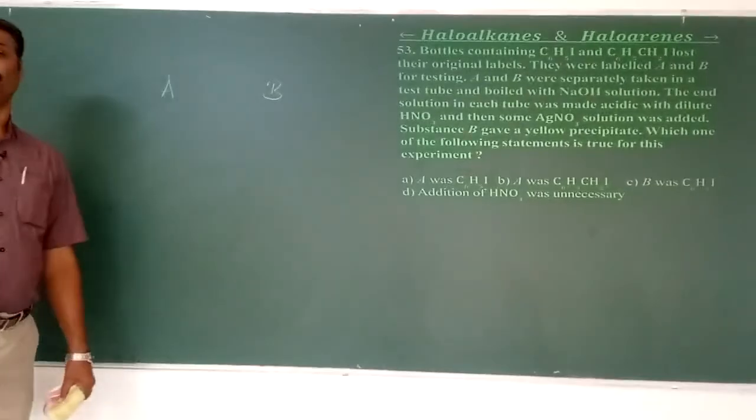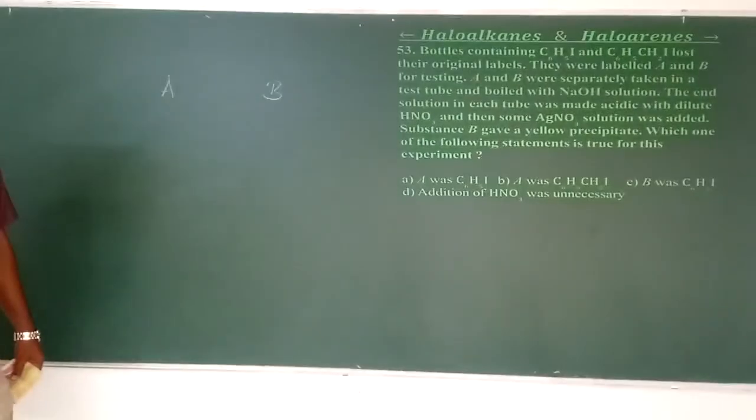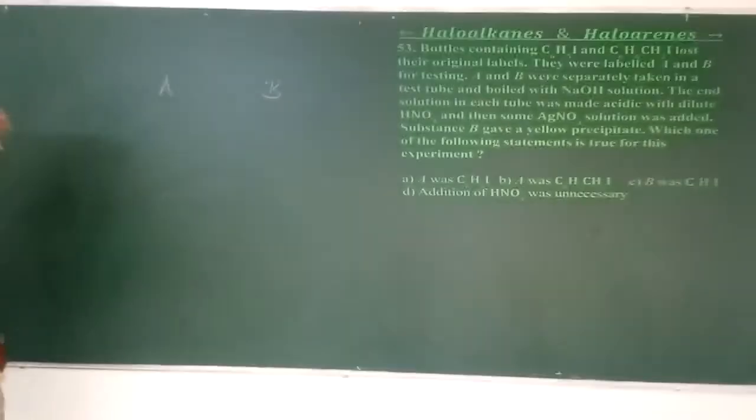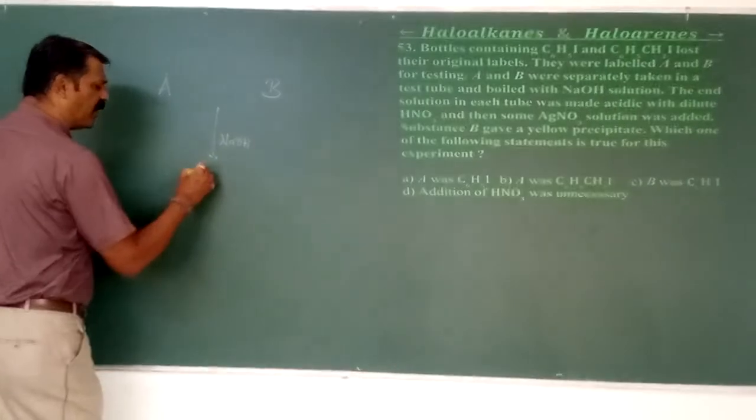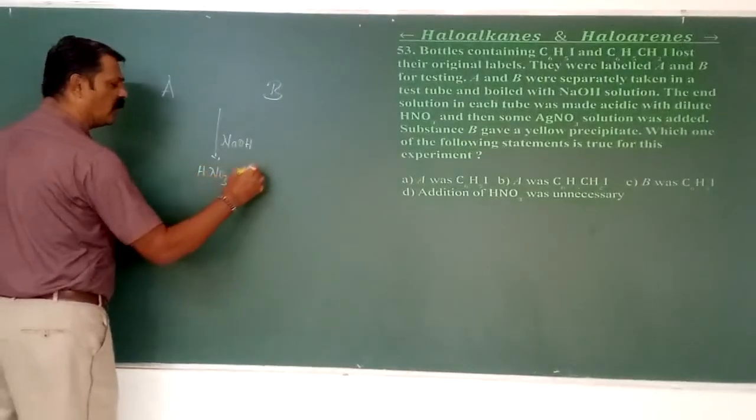We have these two compounds. Both are boiled with NaOH. Then they are treated with HNO3 along with what?